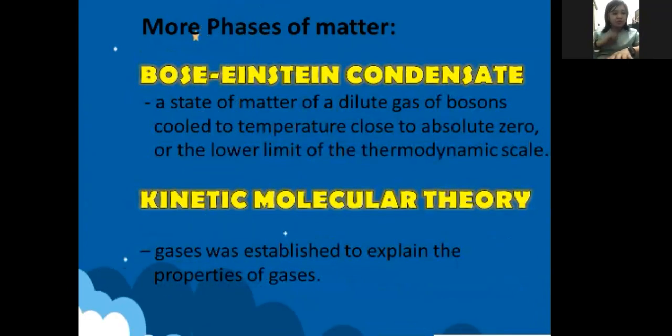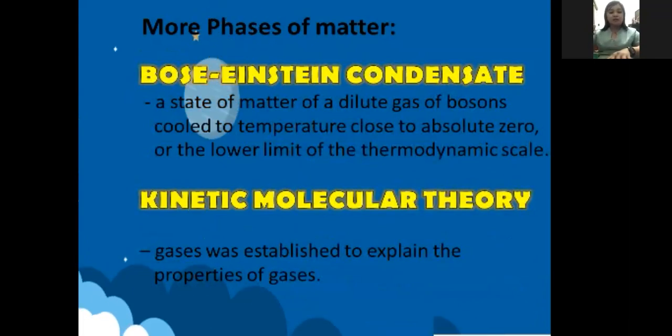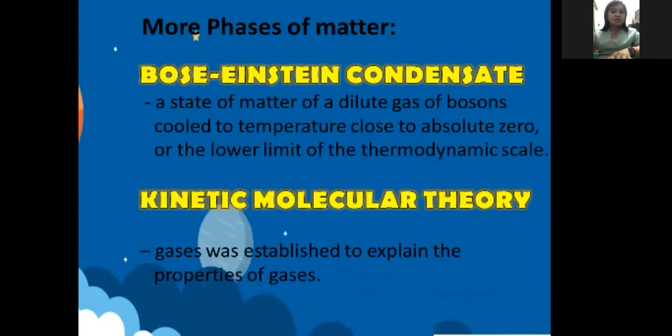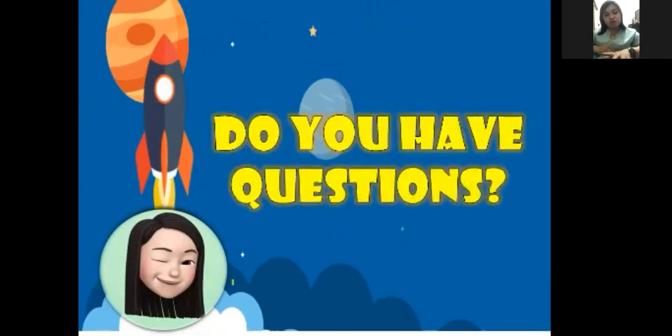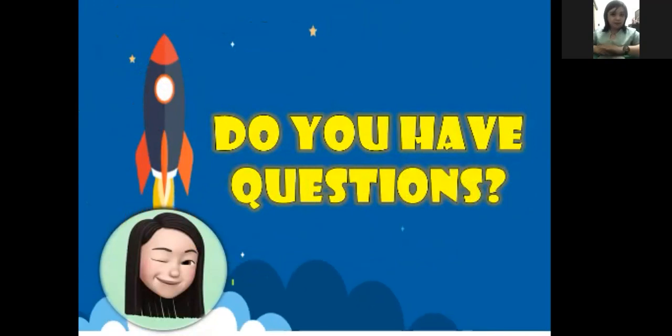Let us now go on to the last part, which is the kinetic molecular theory. So since we already had the atomic theory a while ago, we will also have a kinetic molecular theory, which is also connected with matter. Okay, so what is kinetic molecular theory? It was established to explain the properties of gases. So this is the one that explains about gases. Okay. So I think those are the things or information that we added about matter.